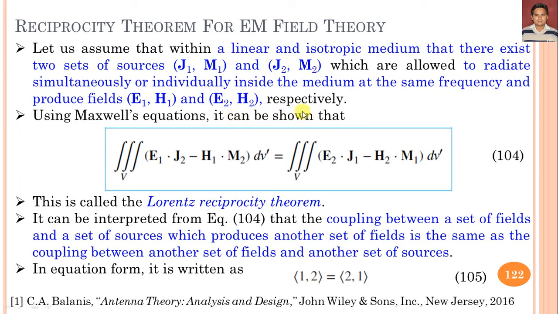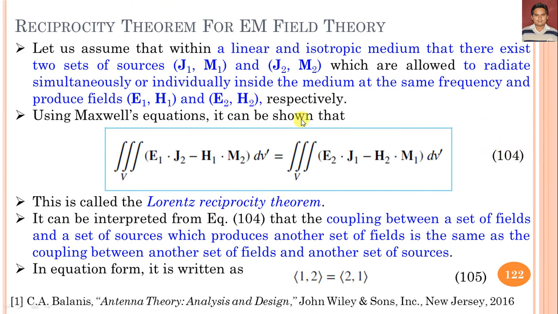In that case we can see that the volume integral of E1 dot J2 minus H1 dot M2, whole dv dash, is equal to the volume integral of E2 dot J1 minus H2 dot M1, dv dash. So this is equation 104 we get after applying the Maxwell equation, and this equation is called the Lorentz reciprocity theorem.